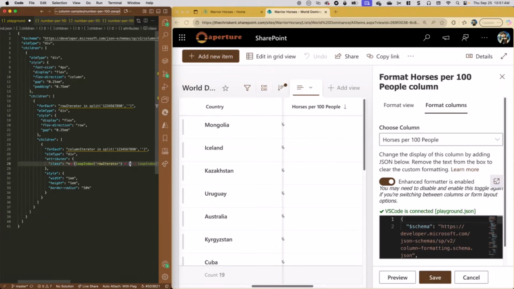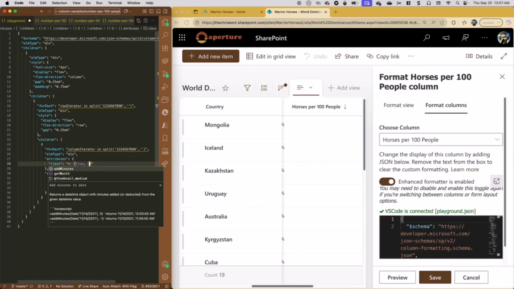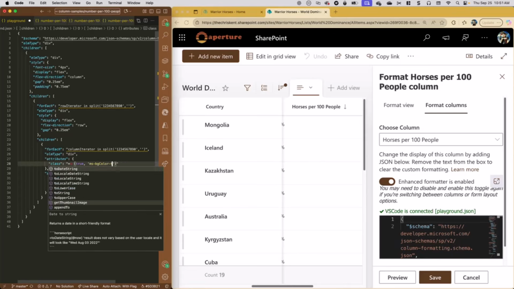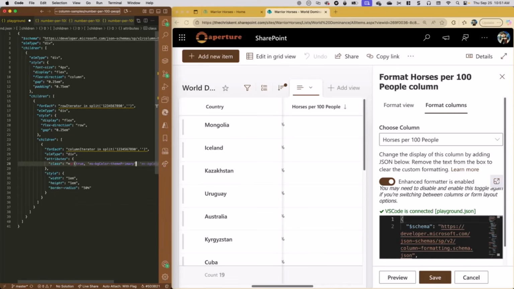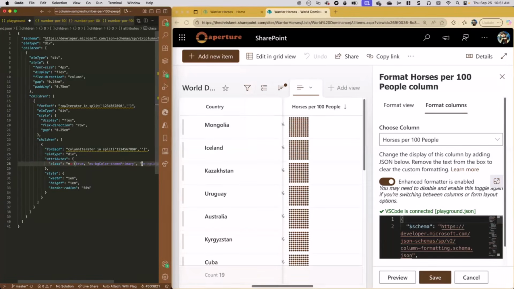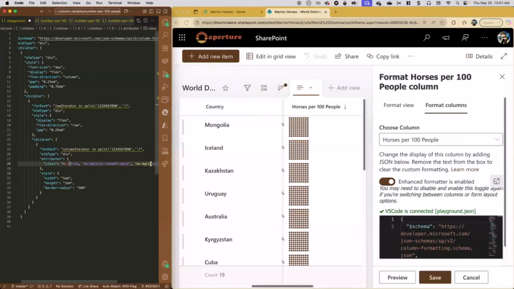So now if I say, actually, let's go back and let's not do that part yet. Let's make it more obvious what we're doing. So an if statement, right? If we say if it's true, then you're going to do the first one. All right, so MS, BG, color, theme, primary. All of these classes are listed on our list formatting site if you are interested.